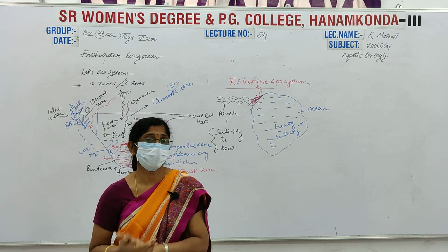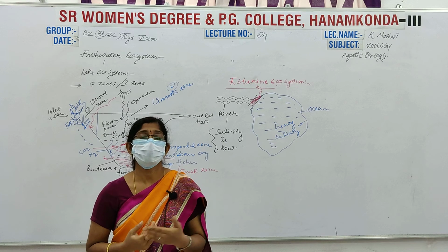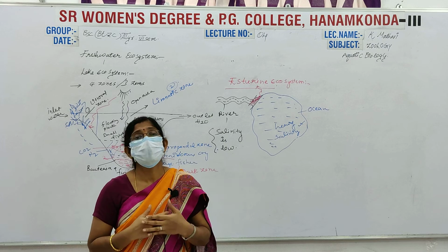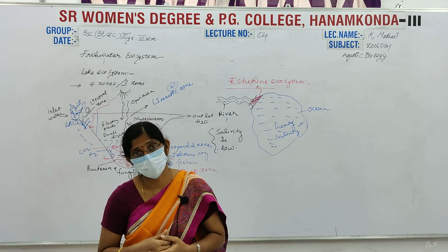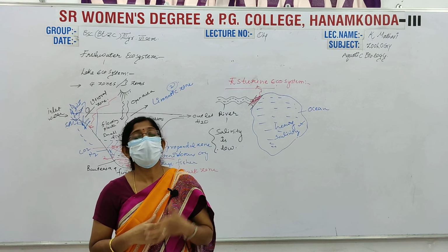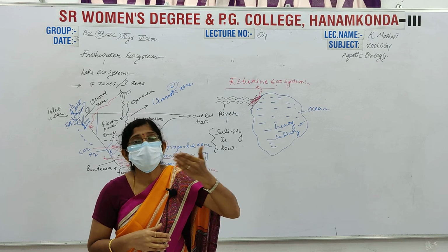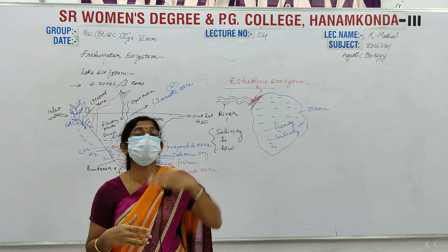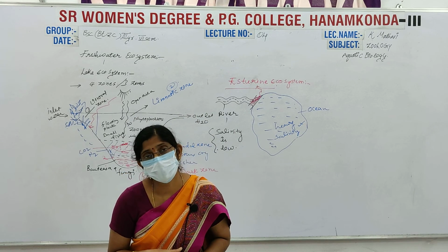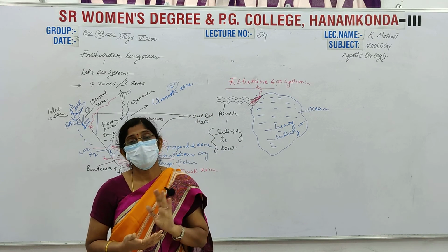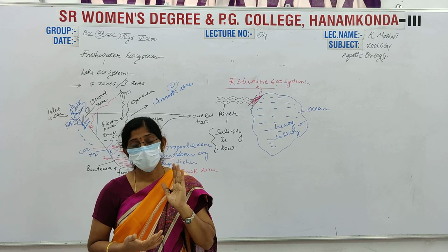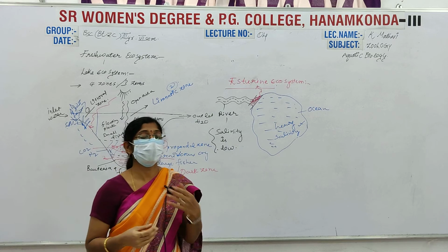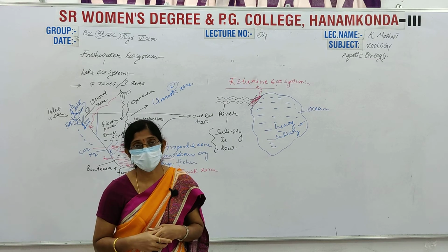What are anadromous and catadromous migrations? Some fishes, when they have their breeding seasons, leave the rivers and enter into the ocean, salt waters. And some fishes come to the freshwater bodies, complete their breeding season, and then leave and go to the same regions. This is known as, what should we say, migrations. Migrations of fishes, anadromous and catadromous migrations.